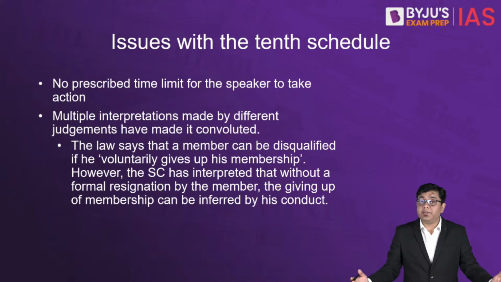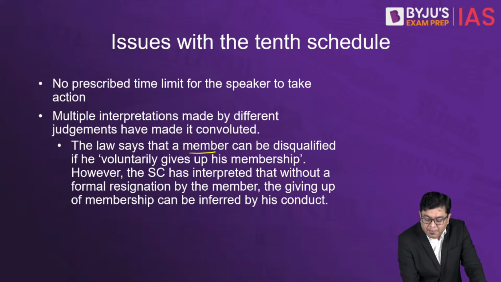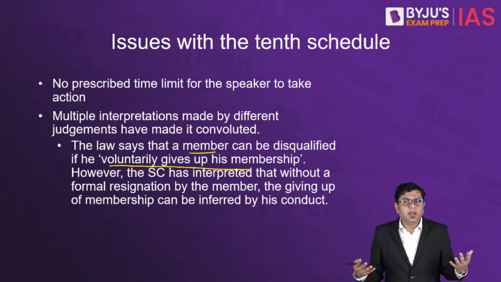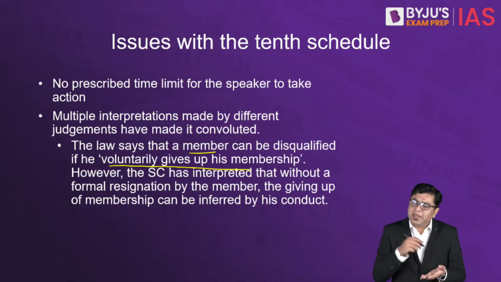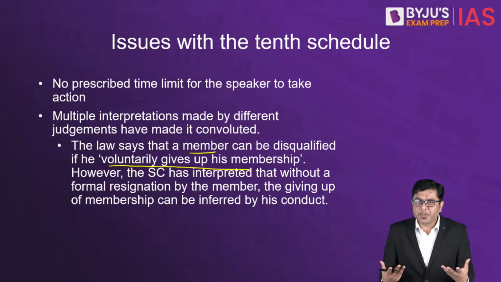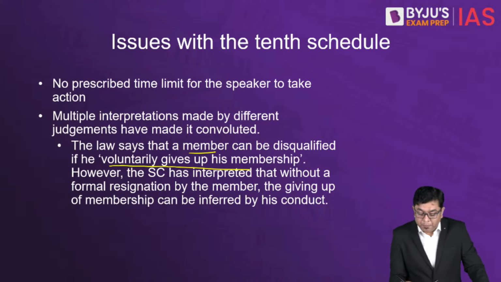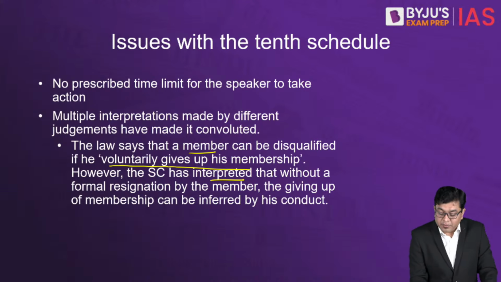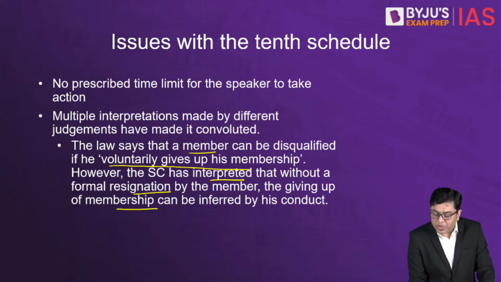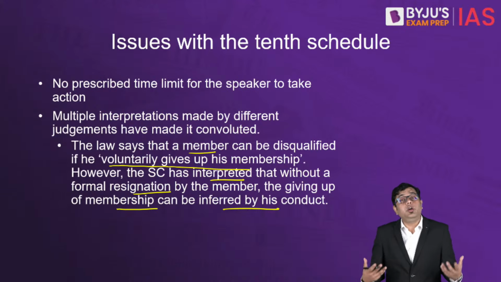For example, the law says that a member can be disqualified if he voluntarily gives up his membership. Now, voluntarily giving up membership means what? That I, as a member of a political party, put down my papers, I resign, and I submit it. That is a voluntary action. However, the Supreme Court has interpreted that without a formal resignation by a member, the giving up of membership can be inferred by their conduct.